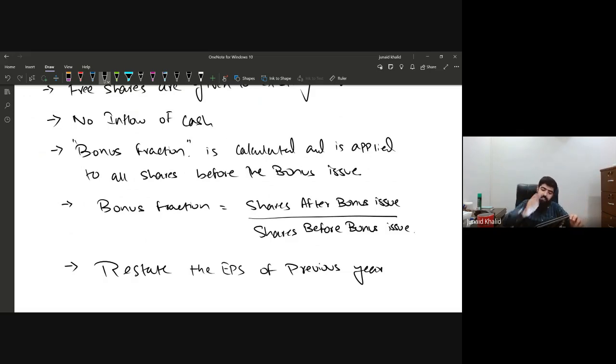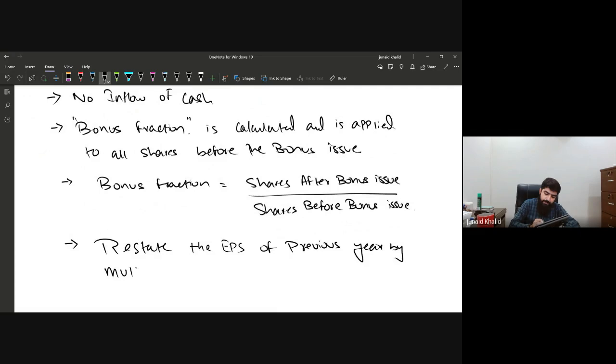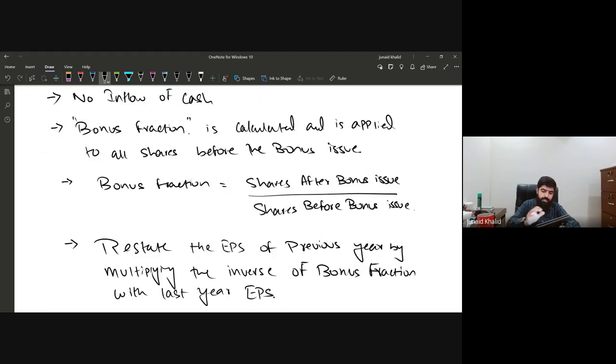So you have to restate the earning per share of the previous year by simply multiplying the inverse of the bonus fraction with last year's EPS. These are the rules and regulations I'm telling you.